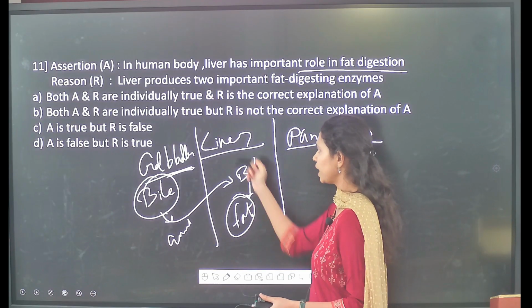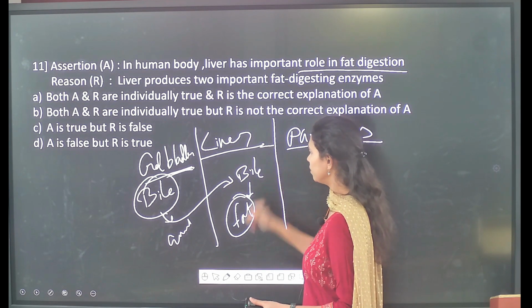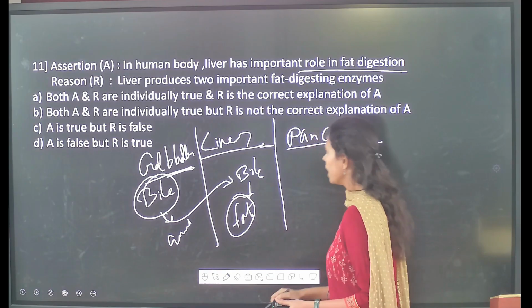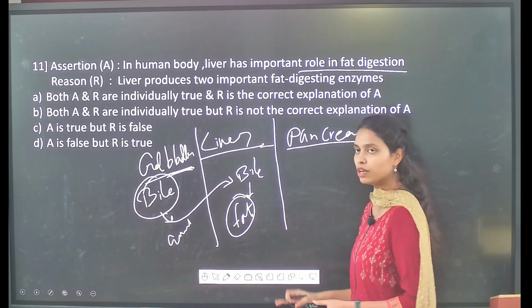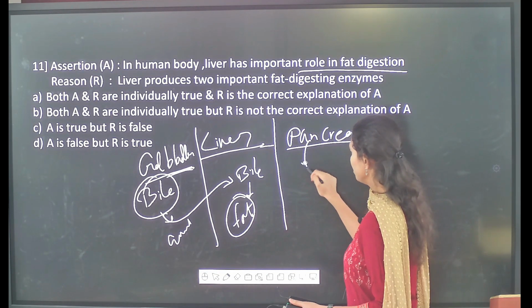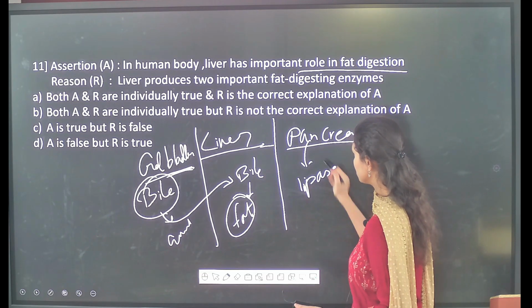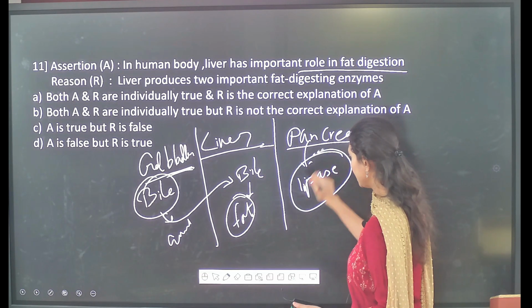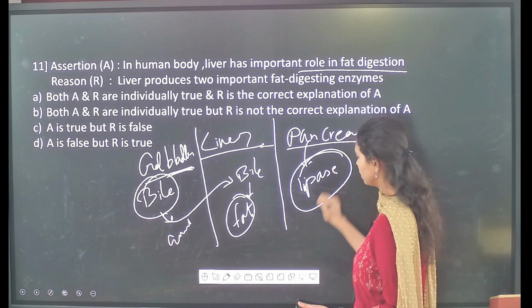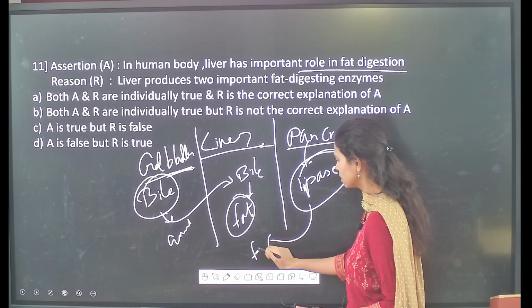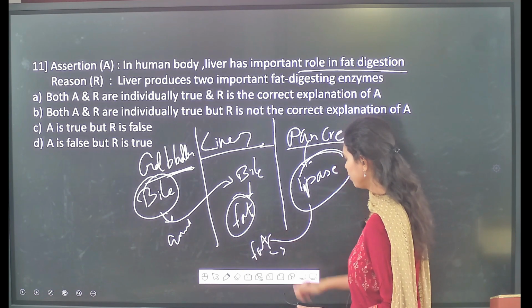In such a way fats will be digested due to the action of bile juice, and the fats will also be digested by an enzyme called lipase. The lipase enzyme is produced by the pancreas, and it acts on the fats and causes fat digestion.